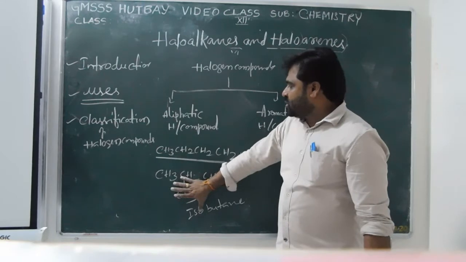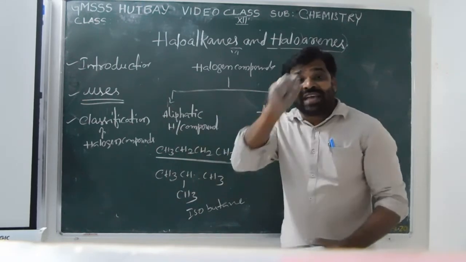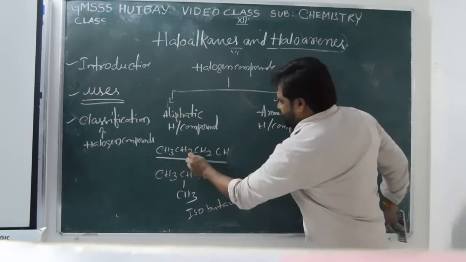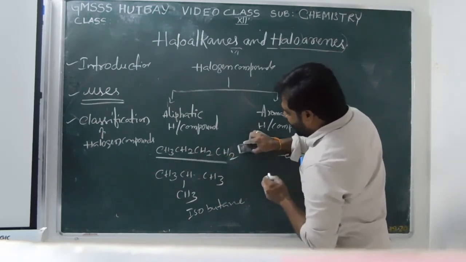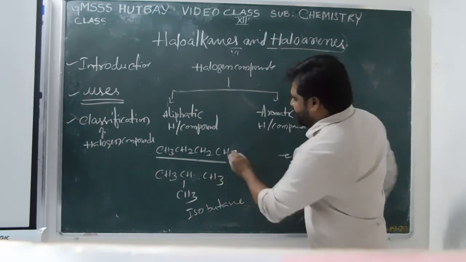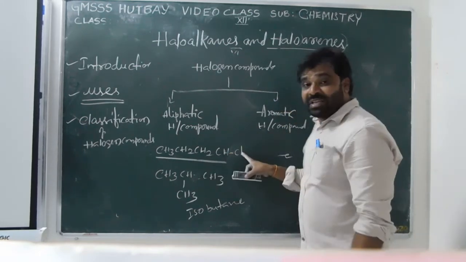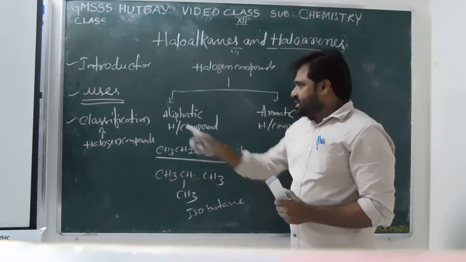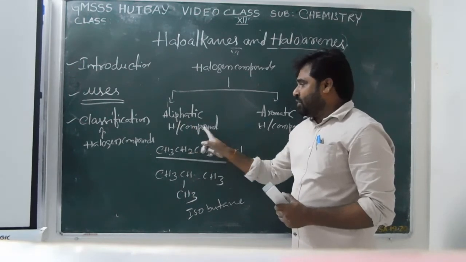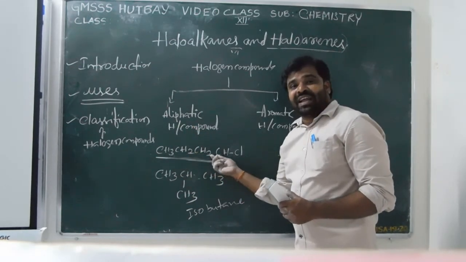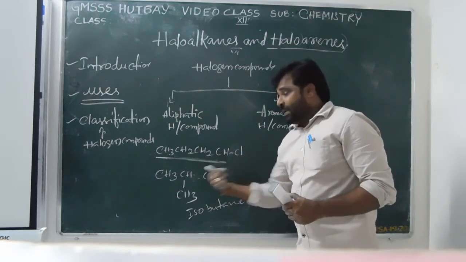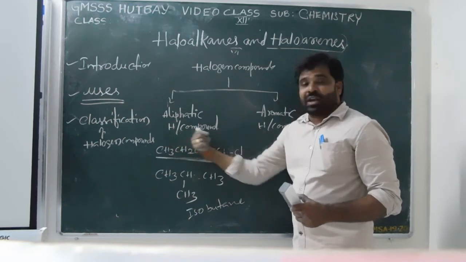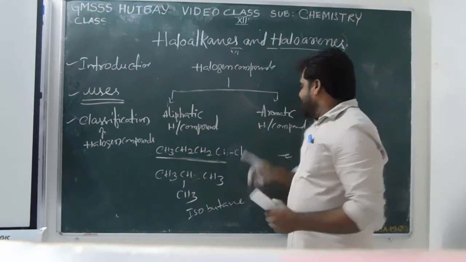These are aliphatic carbon compounds. If these compounds have any halogen, like this, CH3, CH2, CH2, CH2, one hydrogen will be deleted, and in its place if Cl is attached, Cl means halogen. This is an aliphatic halogen compound. Clear? This is known as aliphatic halogen. Why? Because it looks like a chain, and halogen is also present in this formula. That's why it is the best example of aliphatic halogen compounds. Clear? Okay. Next, aromatic.